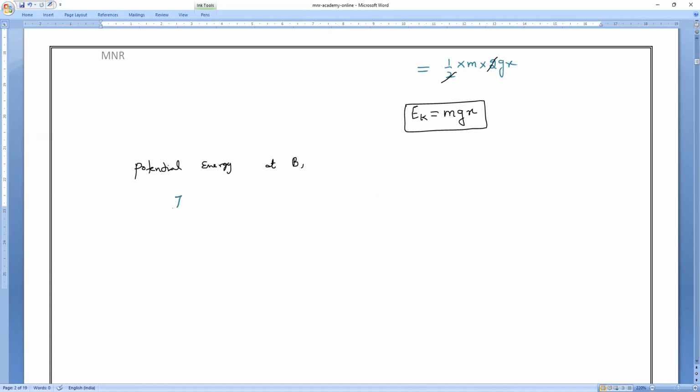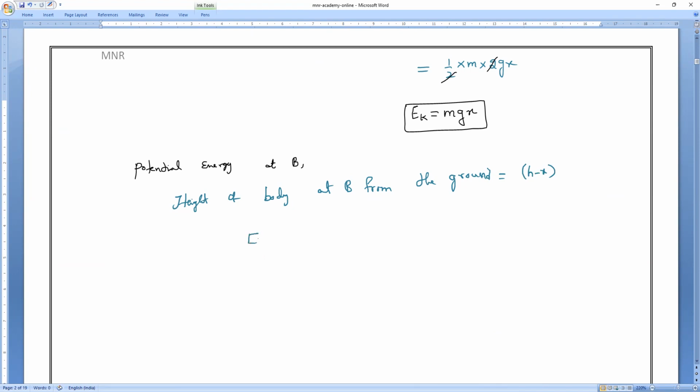So the height of the body at B from the ground is equal to H minus x. Understanding?